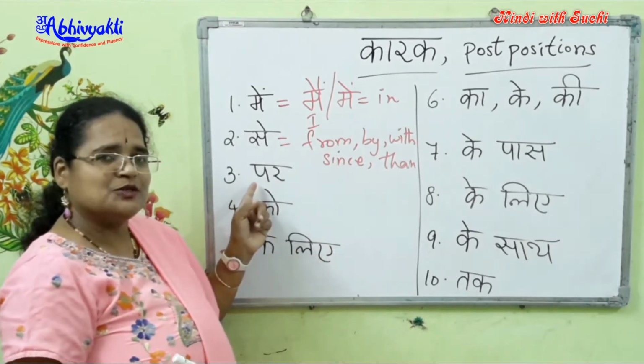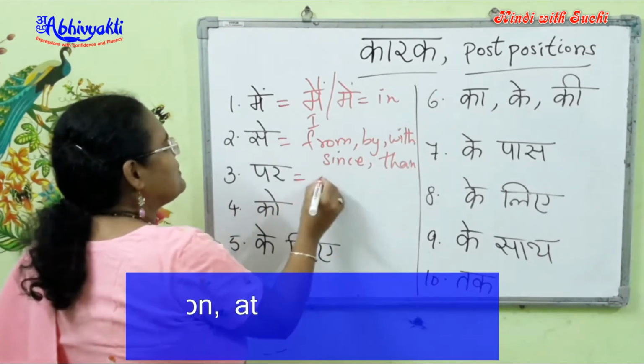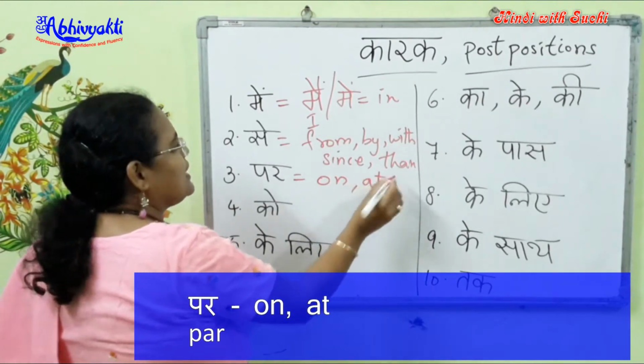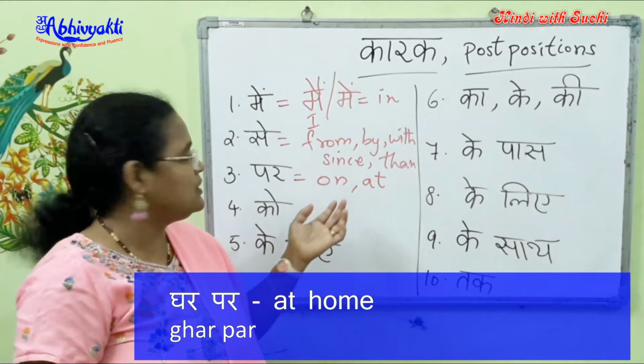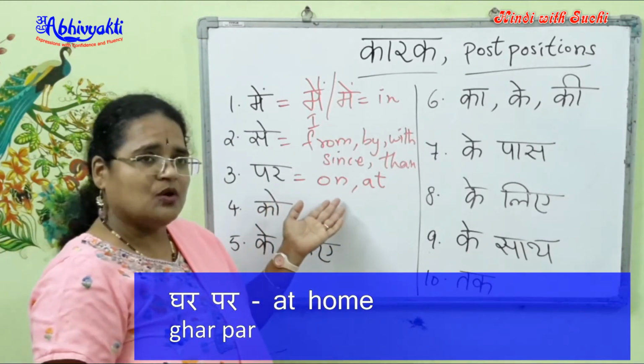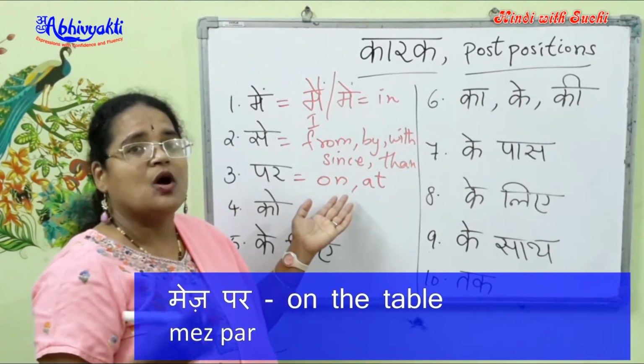Now let us go to the next one. This is par. Now again par means on, at. Like ghar par, at home. Or kursi par, on the chair. Mez par, on the table.